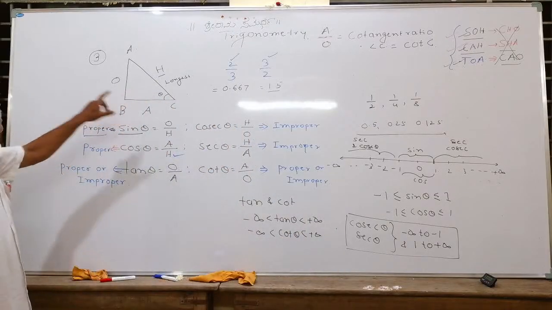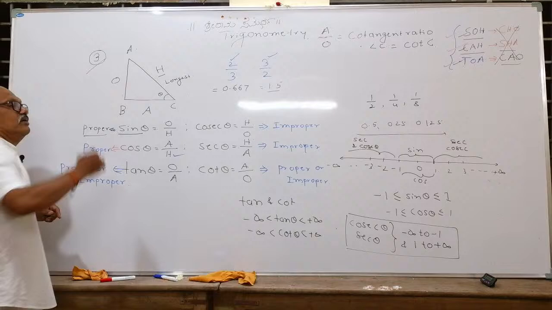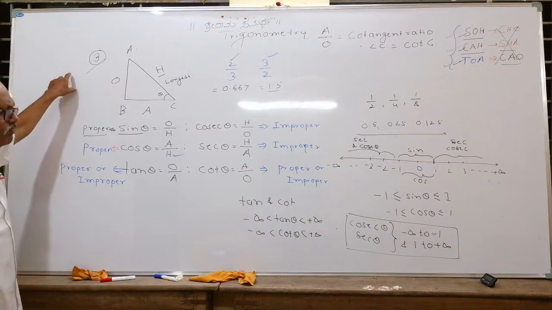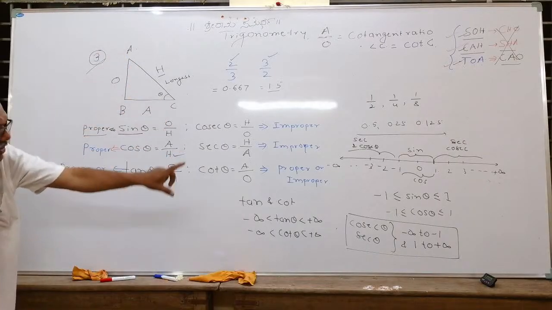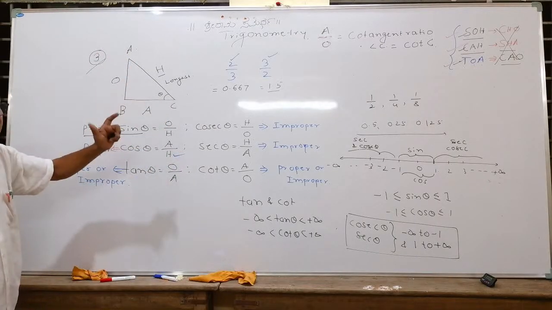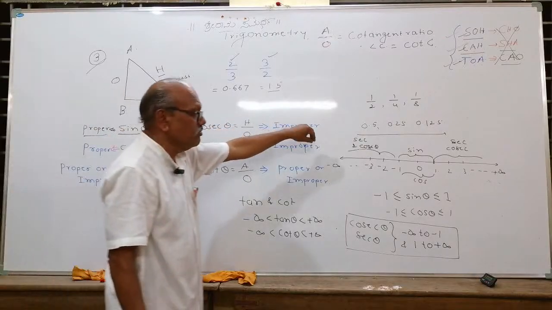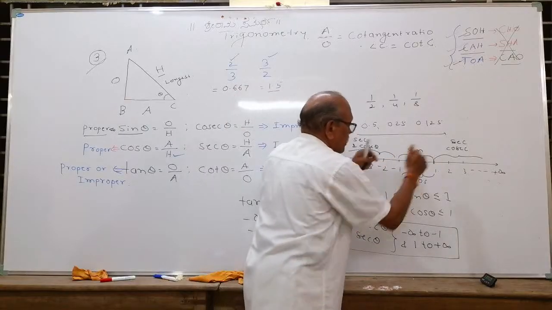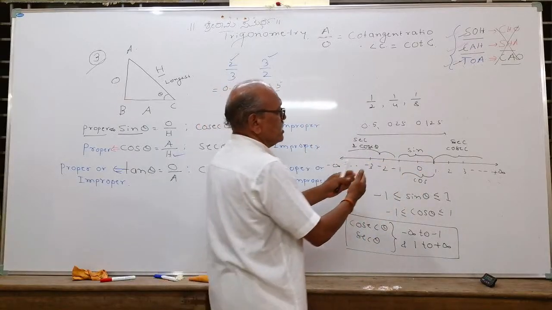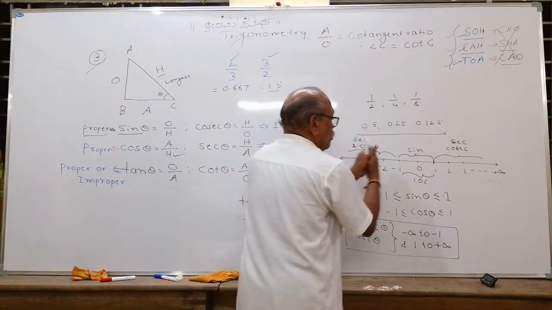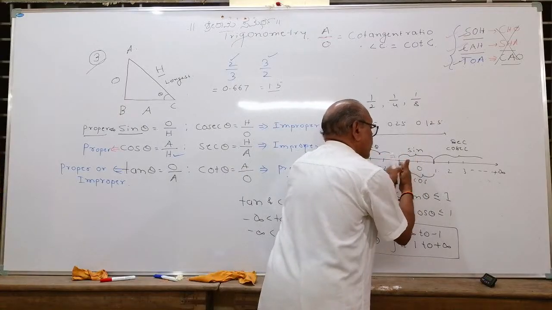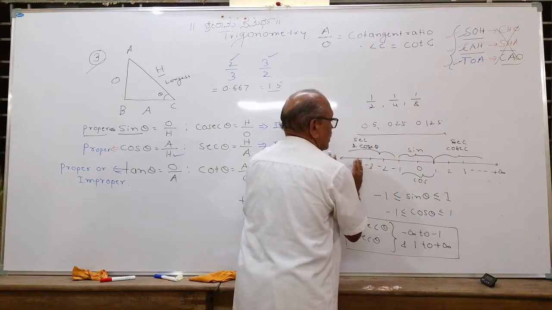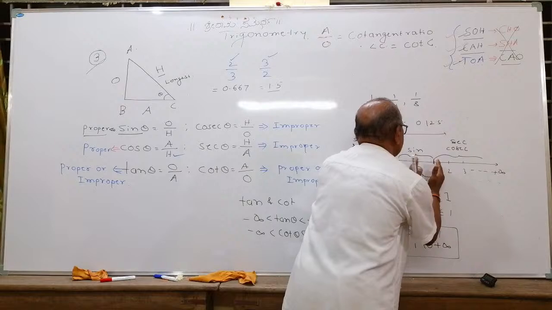This is the third important point I wanted to discuss with you, my dear students. You will be asked simple basic questions on this concept, and many students do not have a clear idea about this. Remember, on the number line, sin theta and cos theta have values between -1 and +1, and sec theta and cosec theta have values from -infinity up to -1 and from 1 to infinity. They never enter inside -1 and +1.